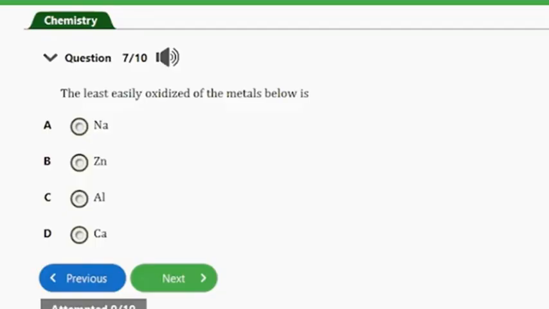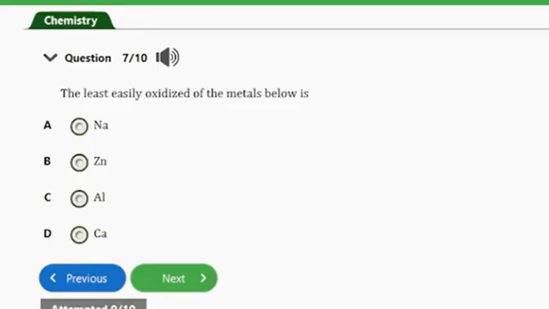The electrochemical series, a list of metals in decreasing order of reactivity, is a measure of how easily oxidized they can be. This means that the most easily oxidized metals will be higher in the position of the electrochemical series than the least oxidized.